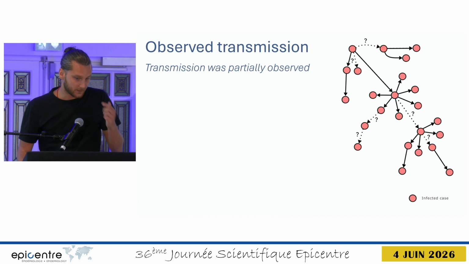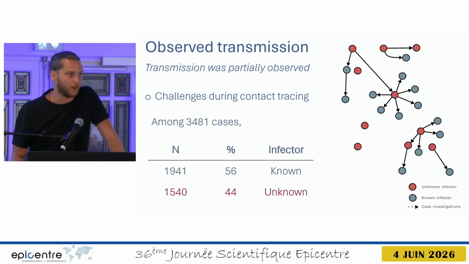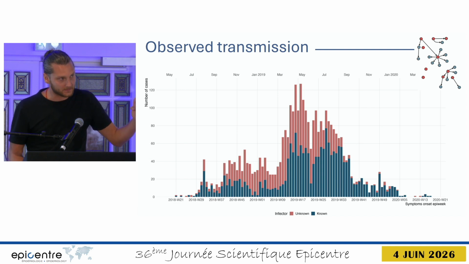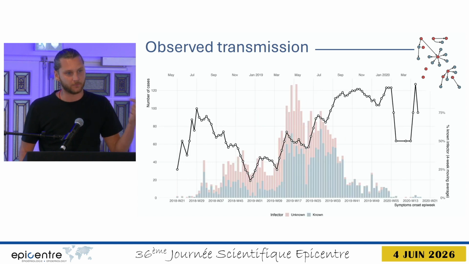As I just said, the chains of transmission are only partially observed, mainly due to challenges during contact tracing. What we see in our outbreak is that 56% of our cases were linked to their ancestor or infector. These are in blue in the mock chain, and 44% of them could not be linked to their infector. Now we can look at how they're distributed across time. If we classify cases based on whether we know their infector or not, then we can retrieve the proportion of cases that were linked every week.